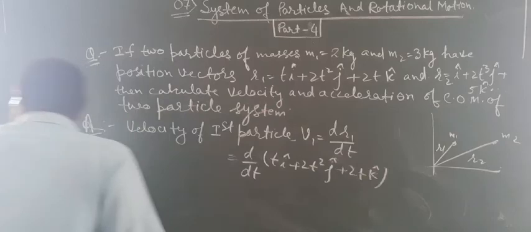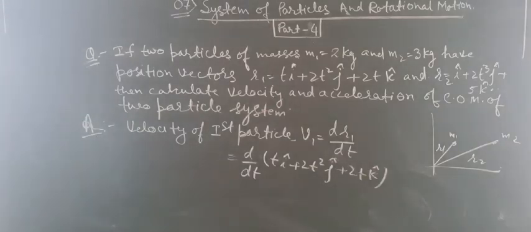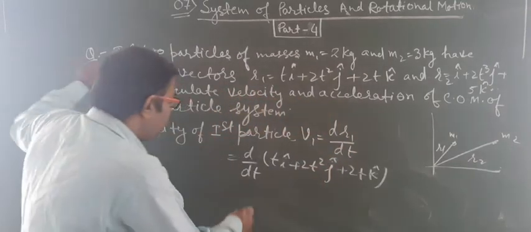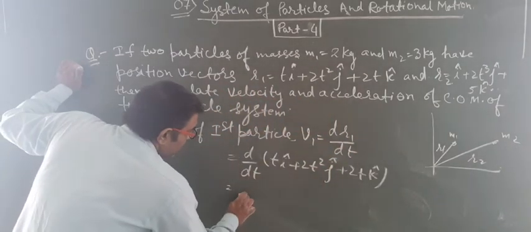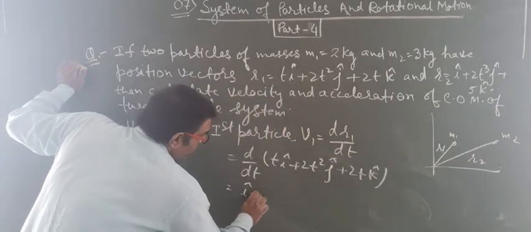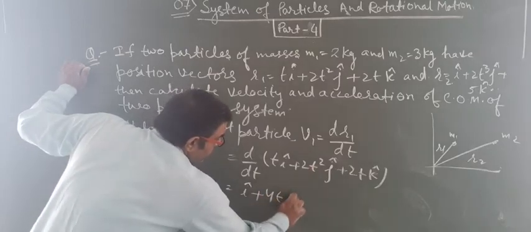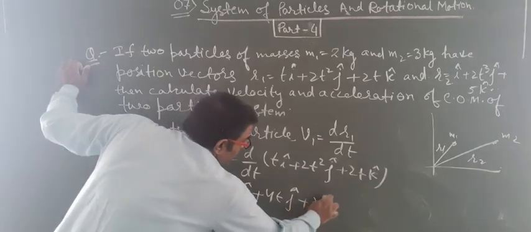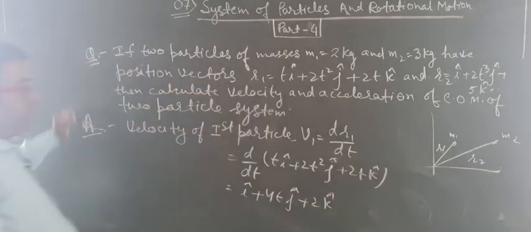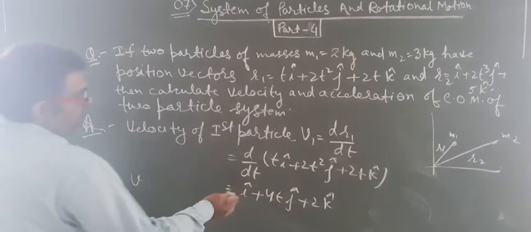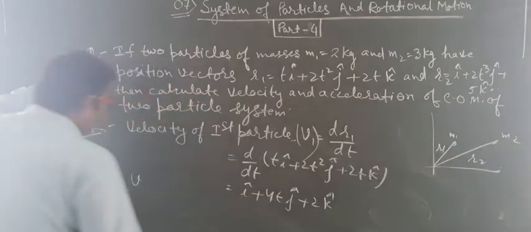And from here we can write it as i cap plus 4t j cap plus 2 k cap. This is the velocity of the first particle.